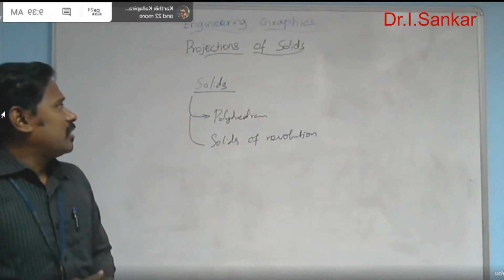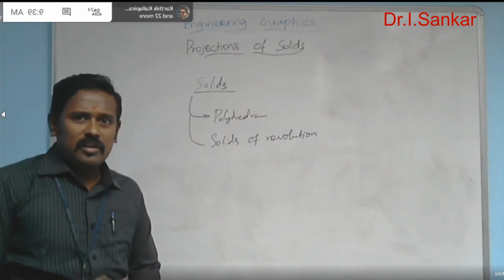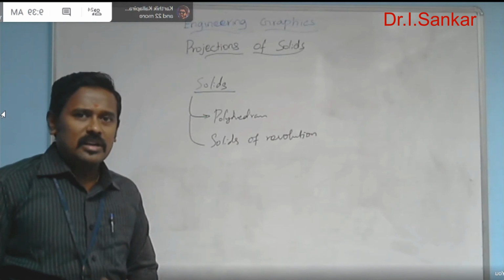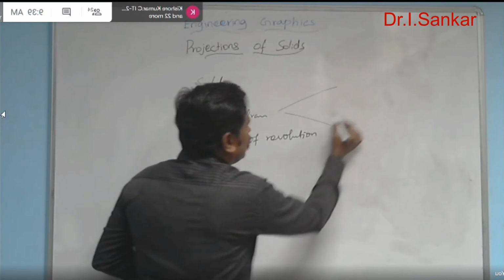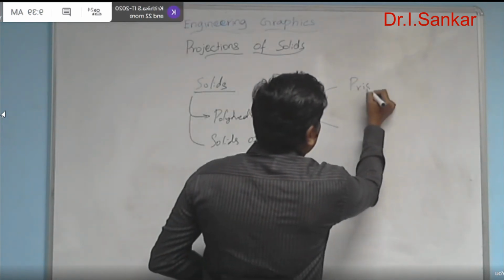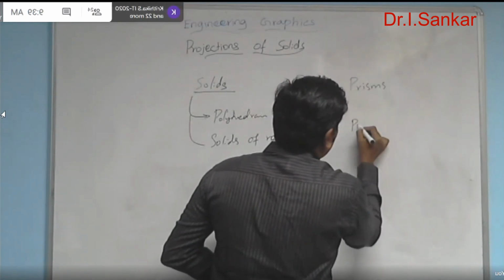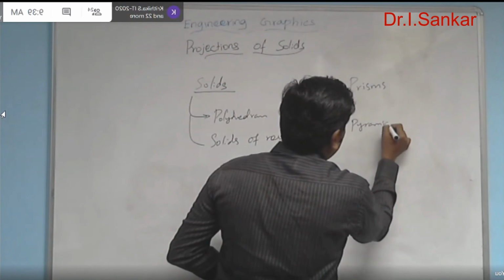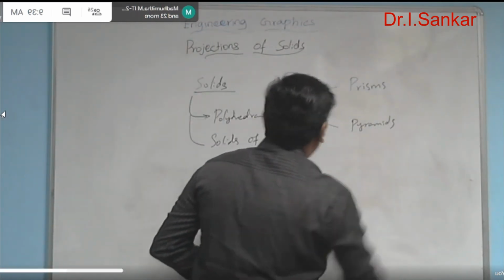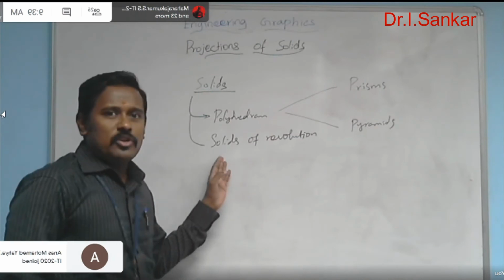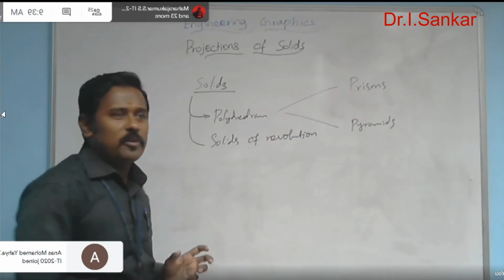I wrote here, the types of solids are polyhedrons and solids of revolution. The polyhedrons are further divided into prisms and pyramids.